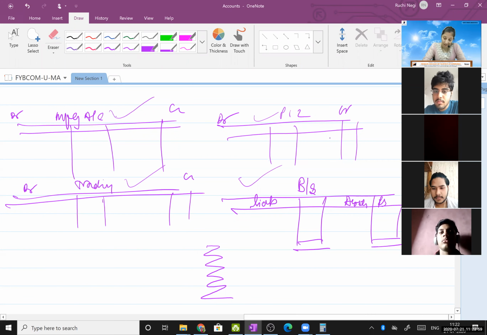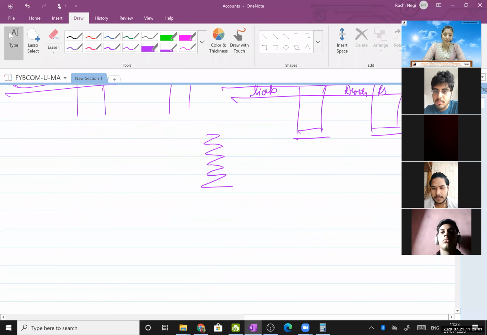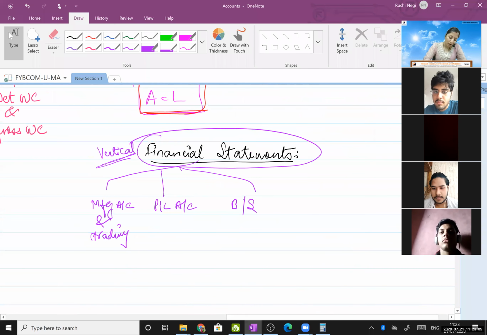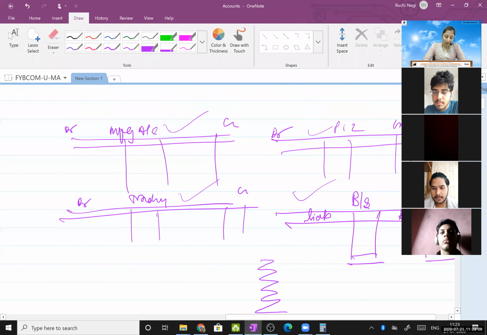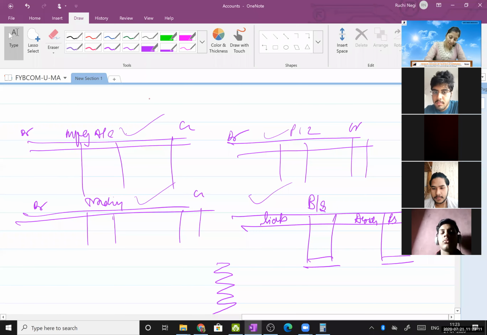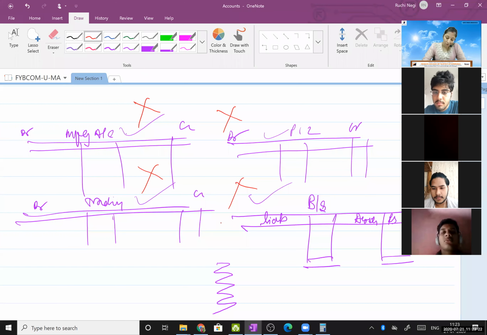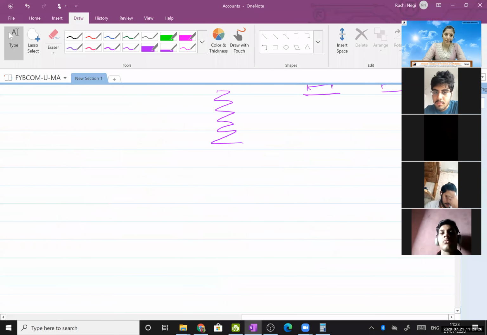That's the reason financial statements in India are now converted into vertical financial statements. Now, what do you mean by vertical financial statements? No more in India are these things followed. These ledgers are not followed. They have become a thing of the past. Why? Because now this is all managed and handled by Tally software. Correct? Now, no more in India this is followed. Now, what happens in India is things like this.